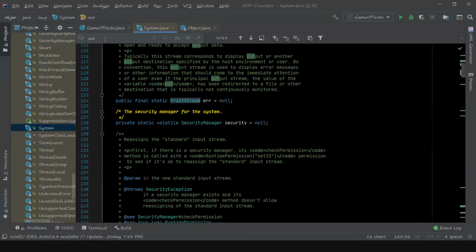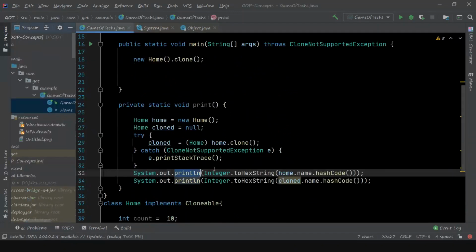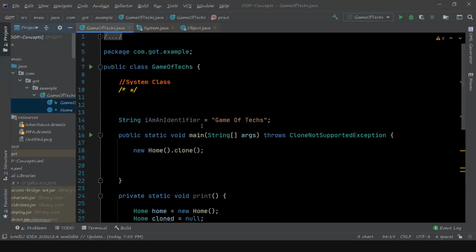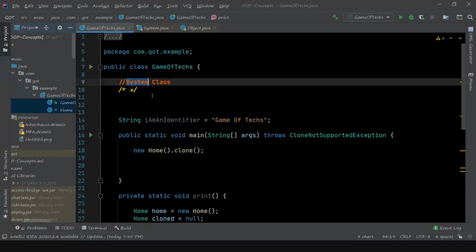If you are printing something, then it will default to console output. There are ways to change this output from the console to a file, which you can search on the internet. I'm not covering that part in this video. So that is the System class. Let's move to the next topic.